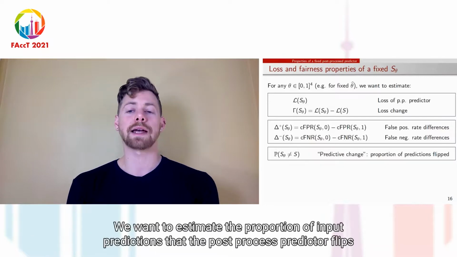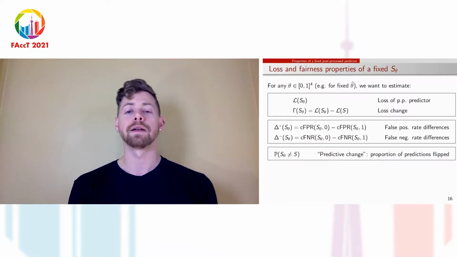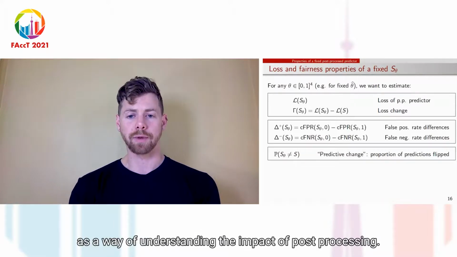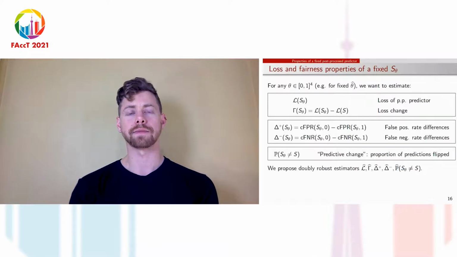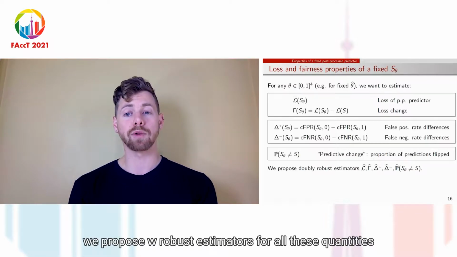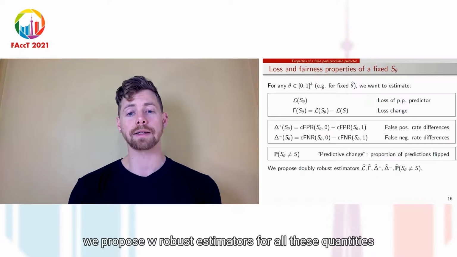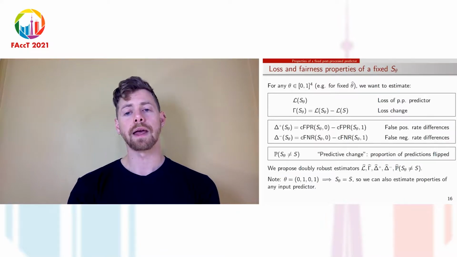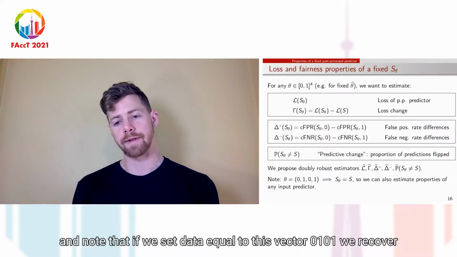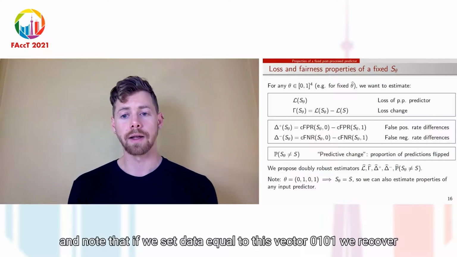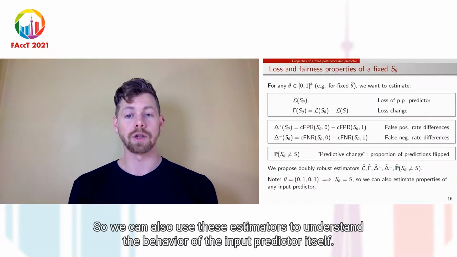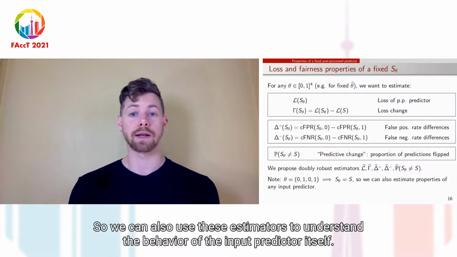And last, we want to estimate the proportion of input predictions that the post-process predictor flips as a way of understanding the impact of post-processing. Again, we propose doubly robust estimators for all these quantities. And note that if we set theta equal to this vector, 0, 1, 0, 1, we recover the input predictor. So we can also use these estimators to understand the behavior of the input predictor itself.